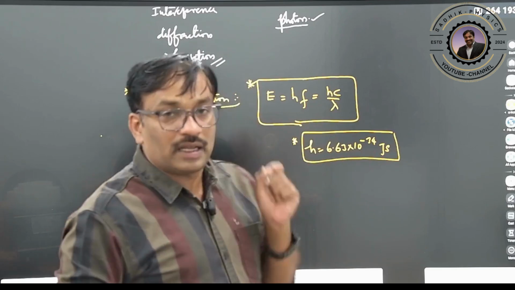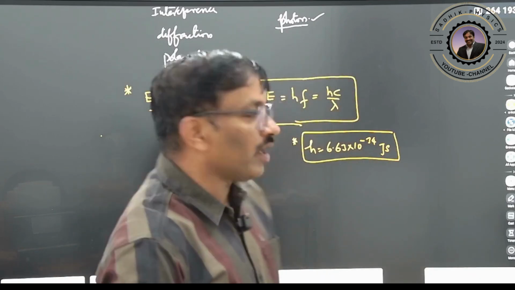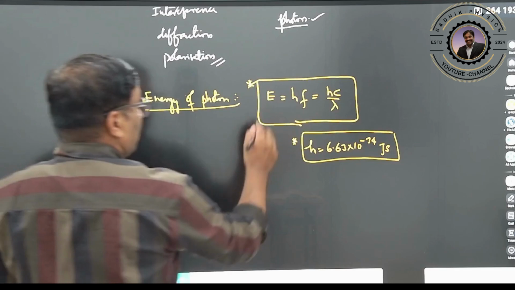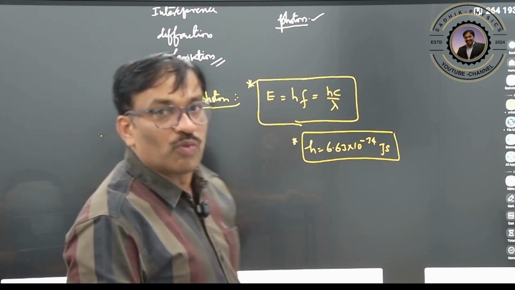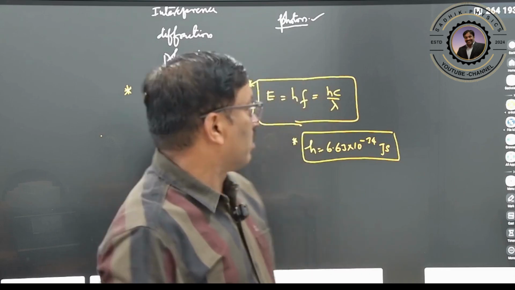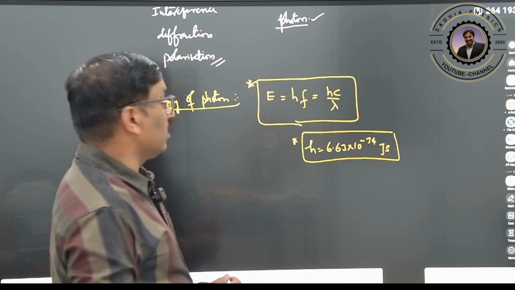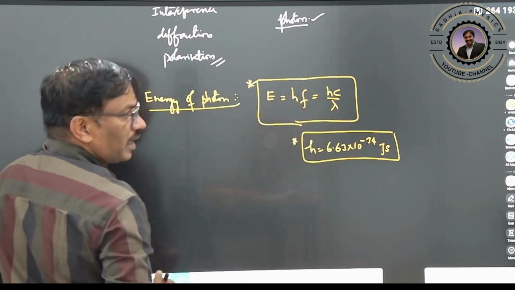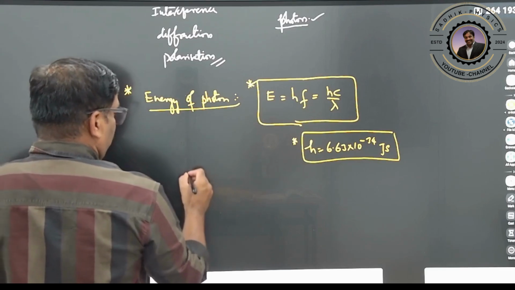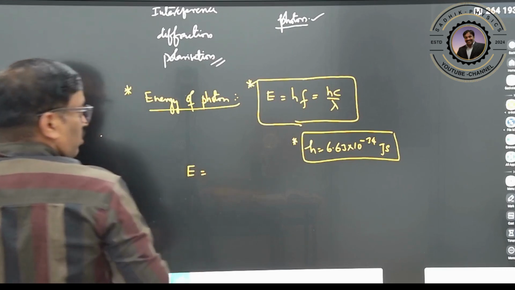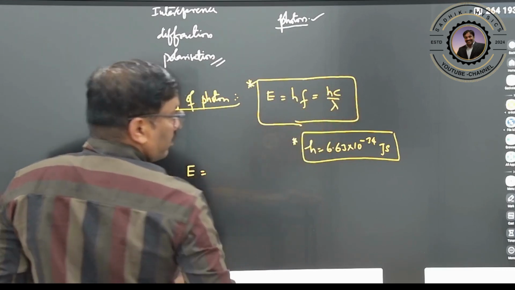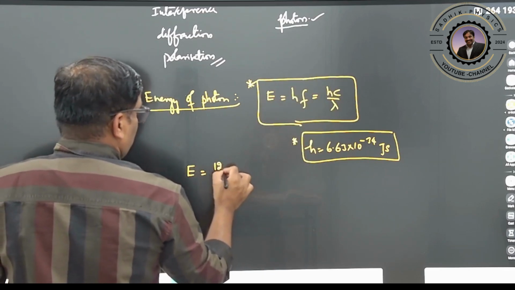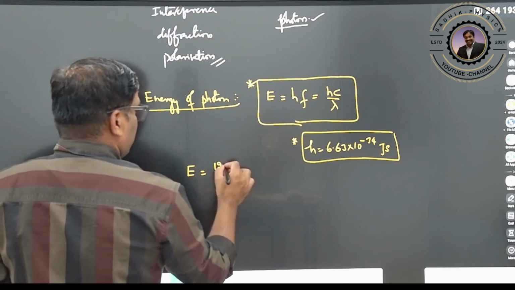Therefore this particle has a very small amount of energy, but it depends upon the frequency. If the frequency is more, the energy will be more. If the wavelength is less, the energy will be more. Now the calculations are slightly complicated, but we can modify them easily. You can rewrite it as hc by lambda, where h into c, with c the speed of light, can be written as 12375. Actually we can write it now, for easy calculation.